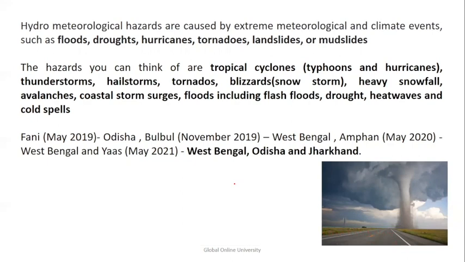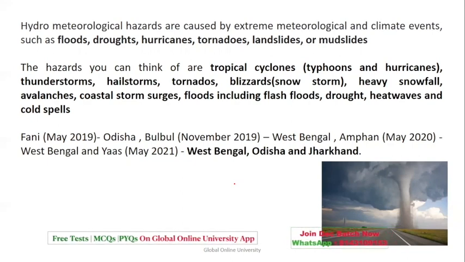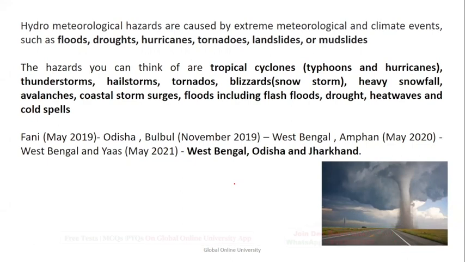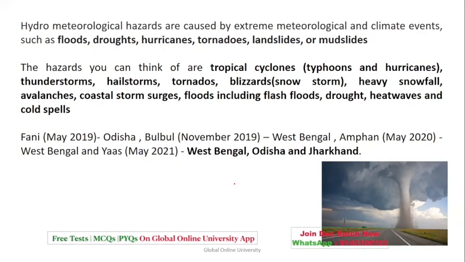The latest ones are Cyclone Fani in May 2019, Bulbul in November 2019 in West Bengal, Amphan again in West Bengal, and Yaas in West Bengal, Odisha and Jharkhand. The latest ones I have listed, you can get as part of your current affairs also.